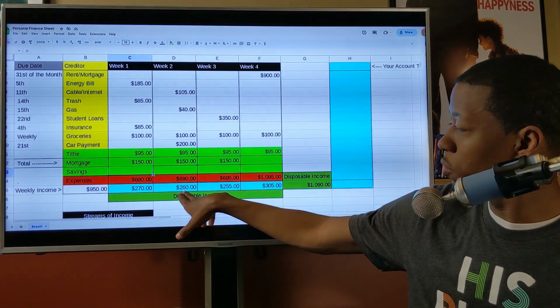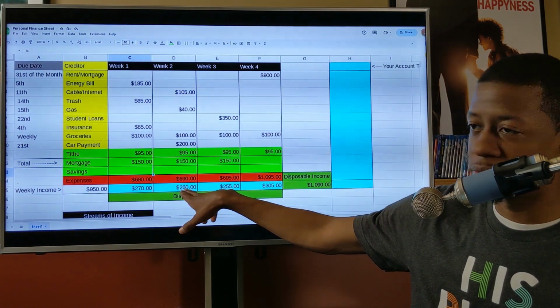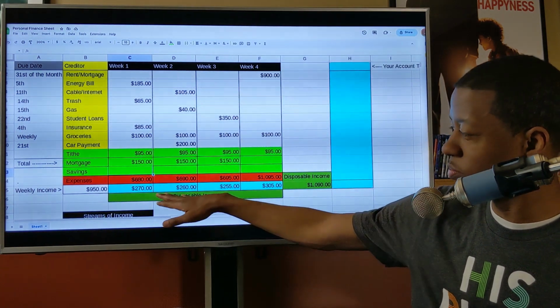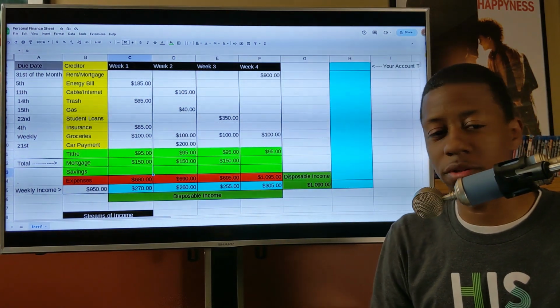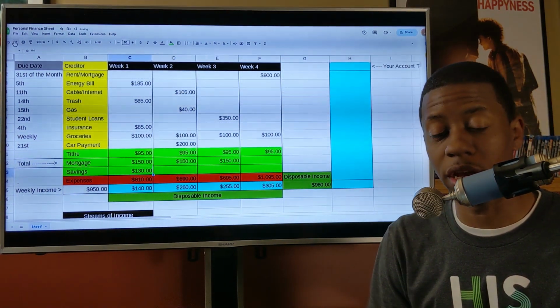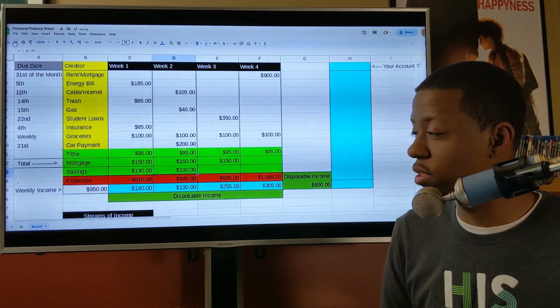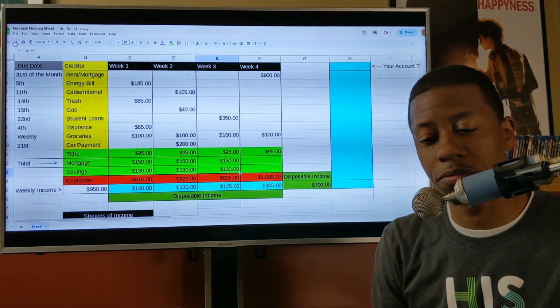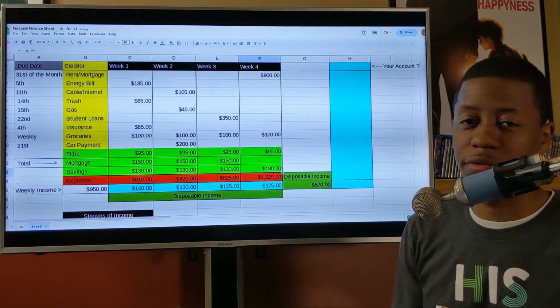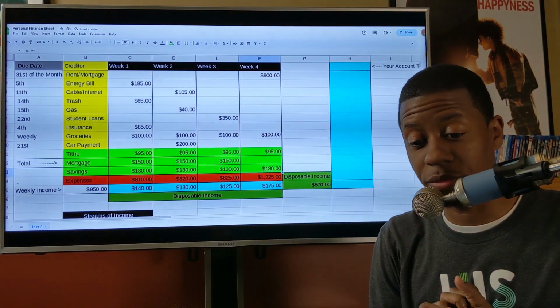I'll look at the lowest one, or not the lowest one, but one of the lowest, and I'll say, the half of $260 is $130. So that's what we're going to save every week is $130. We'll put the savings there, $130, savings $130, and the savings $130 there, and then savings $130 in the 4th and final week of the month.